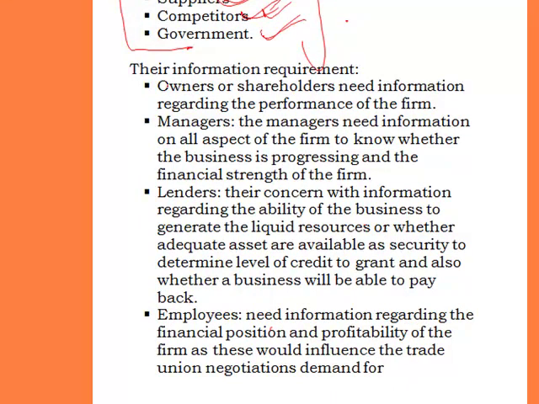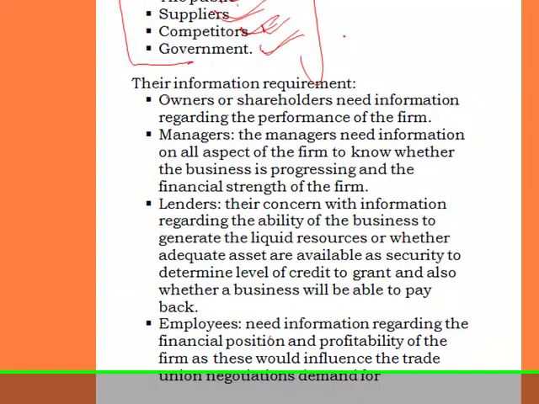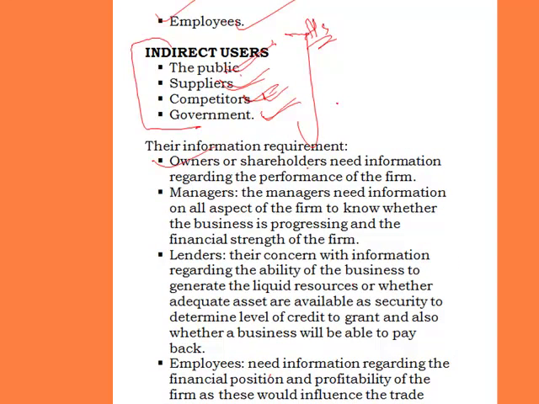What are these information requirements? For the owners or the shareholders, they need information regarding the performance of the firm. They want to know the performance of the firm. I know the shareholders are the ones that contribute funds for the existence or survival of the business. So why would they be interested in the profit and loss account and balance sheet of the business, which is the financial statement of the business? They are in need of it for them to have a good understanding of the performance of the firm.